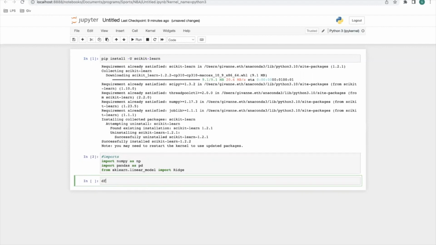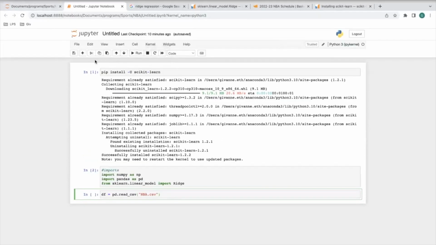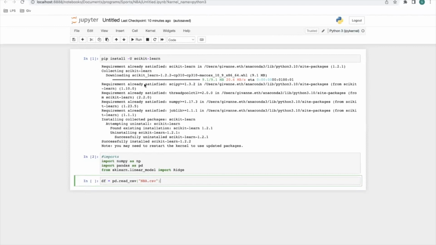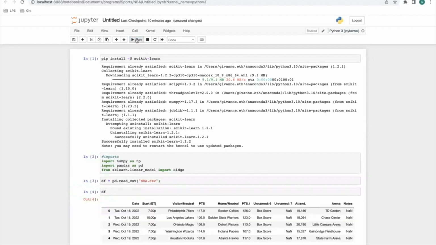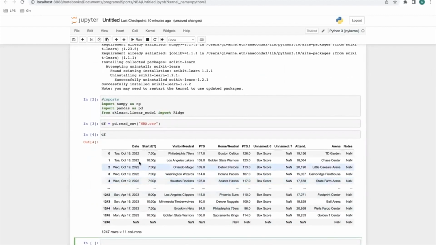All right, now we're going to call our file. This is where you're going to call the CSV file that you created before. Read underscore CSV. I labeled it NBA, so I'm not using the one that I was showing. I actually had one already created for the whole season. So it's called NBA CSV and it's in my programs folder here, so I can just call it like this and it's going to pull it up directly. All right, let's do df to see if it comes out. Yep, this is all the data. You see I had it from October all the way to current times.